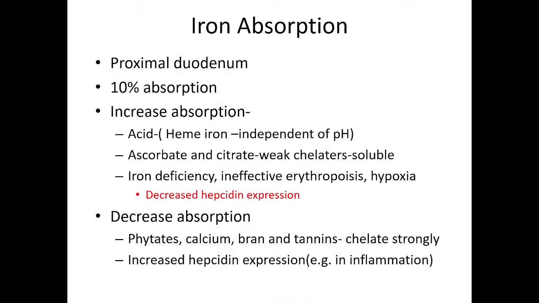So, iron absorption happens in the proximal duodenum. 10% of the iron ingested will be absorbed. Increased absorption in case of acidic pH. Heme iron has absorption independent of pH. Heme iron means if someone is taking bloody food, and ascorbate and citrate are weak chelators, and these will make the iron soluble and increase the iron absorption.